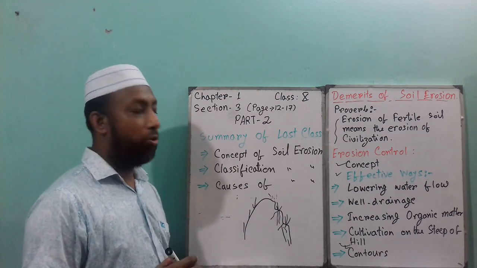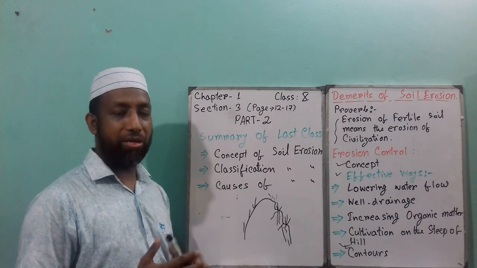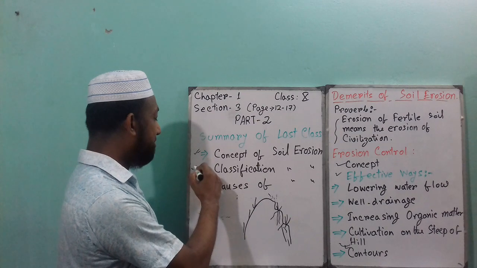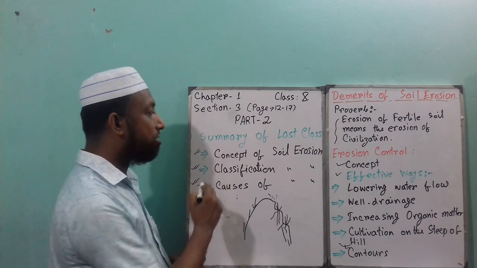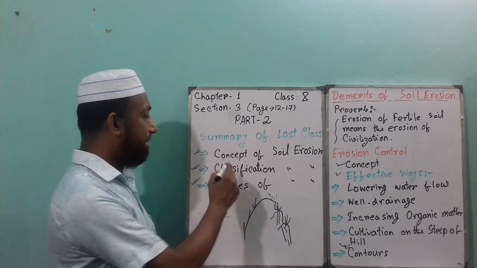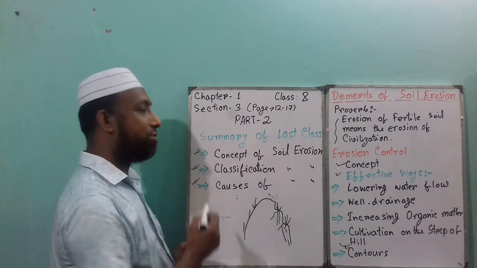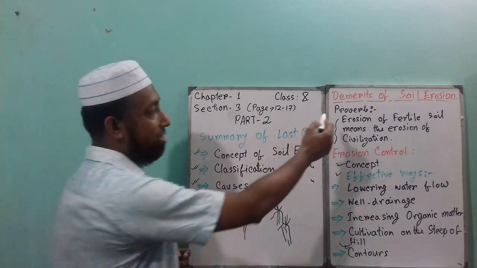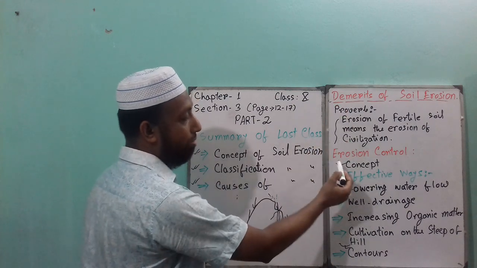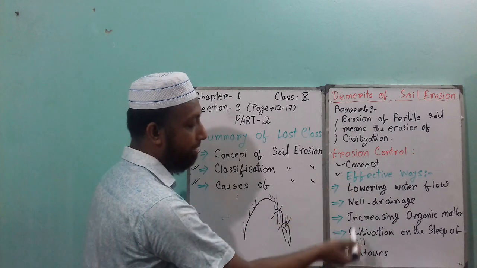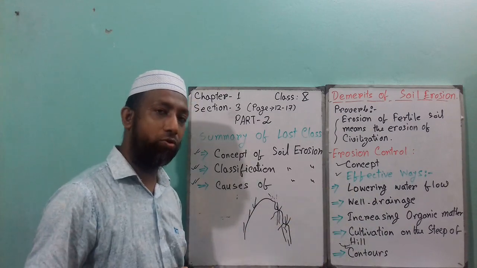So the most important parts of this section are the concept of soil erosion, classification, very very important, and causes of soil erosion, very very important. This comes from a 1 mark question. This is 3 marks. This one as well, 3 or 4 marks. This one is for 2 marks, and this one is for 3 or 4 marks. And in between here, you can find the definition of contour cultivation.